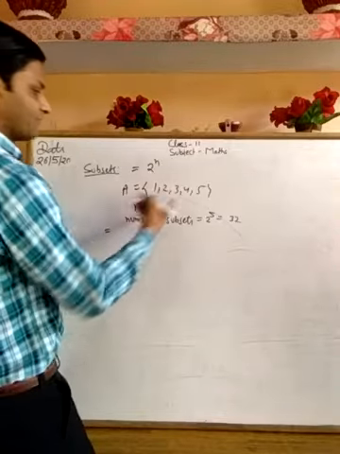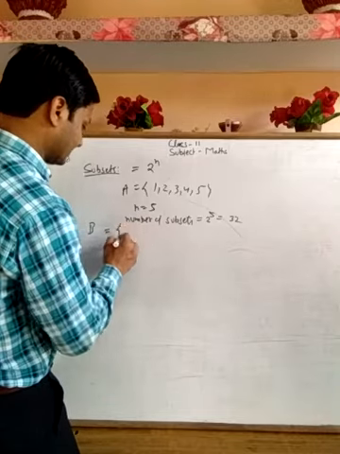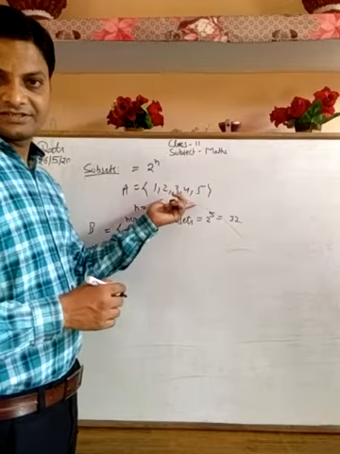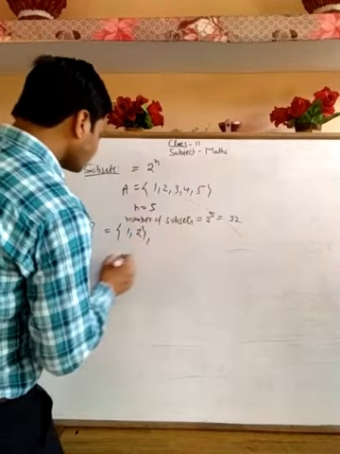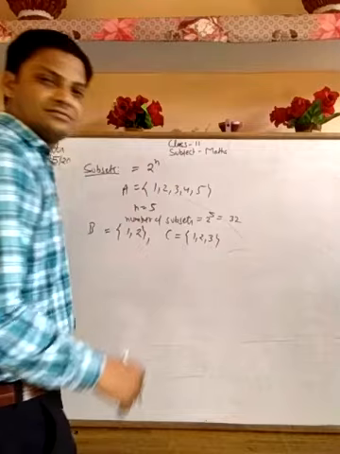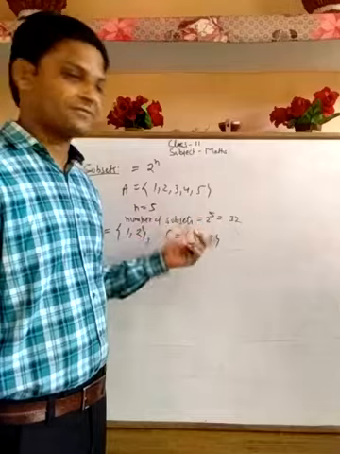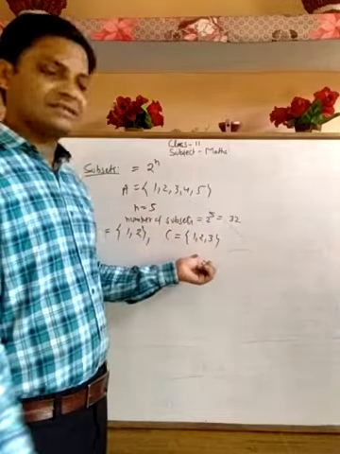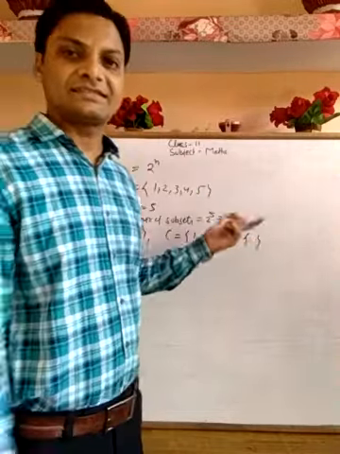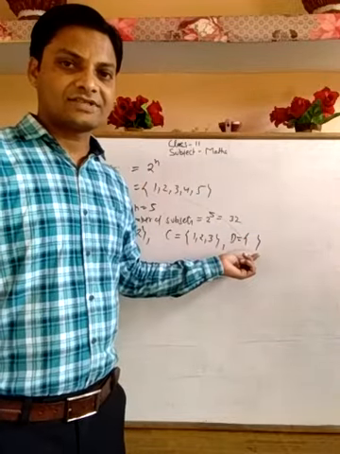So we can form, first of all, B. Let's set an example B, that is 1 and 2. This is also a subset of this one. Or we can choose another example, 1, 2, 3. We take the elements from the superset. This one is a superset for the subset. Also the empty set is a subset. We know that the empty set is always a subset of any set.